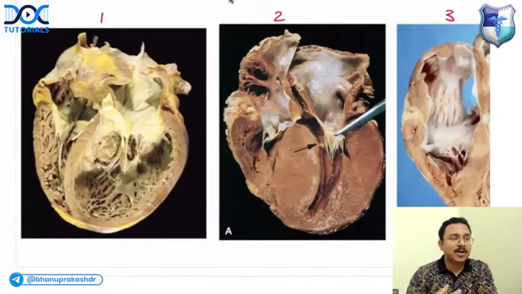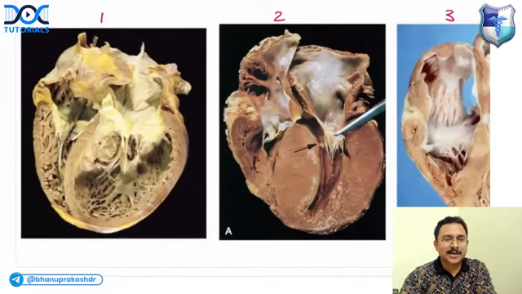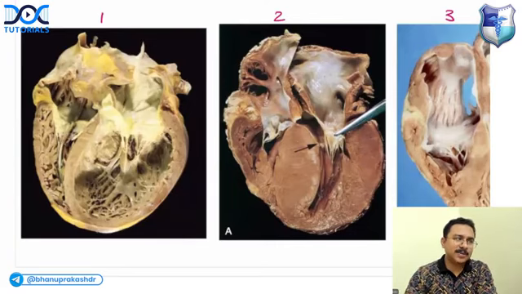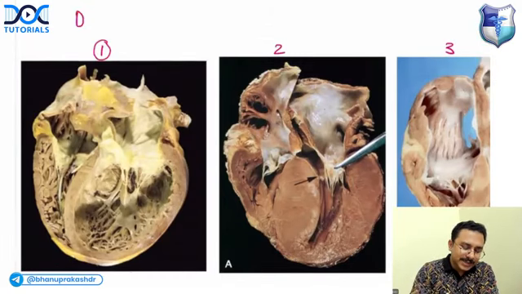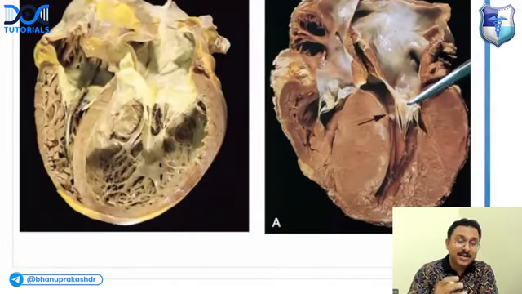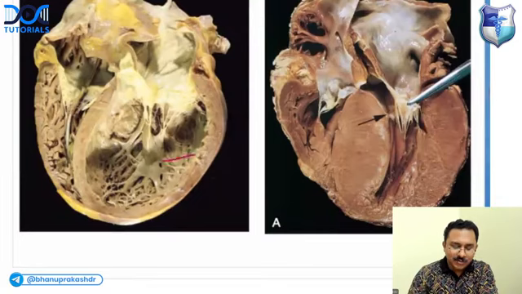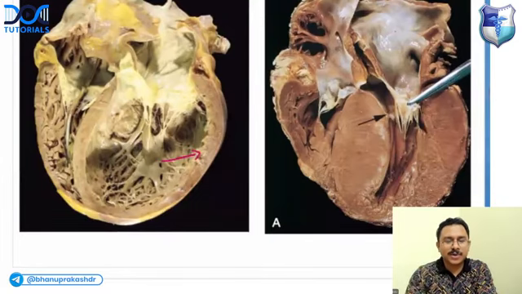You can get this as a pathology question as well. Which is dilated cardiomyopathy? Anyone? Ritik, Hemant, Dev, can you answer? Absolutely right. The first one is the dilated cardiomyopathy, and you can see that the ventricular cavity is quite big, and the walls of the ventricles are quite thinned out. You can see thinned out walls of the ventricles with enlarged ventricular cavity. This is a feature of dilated cardiomyopathy.